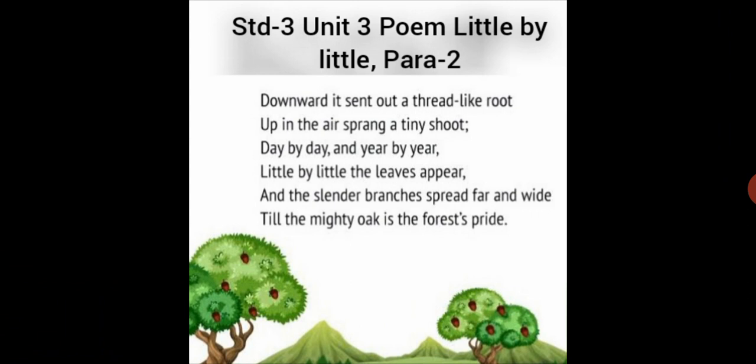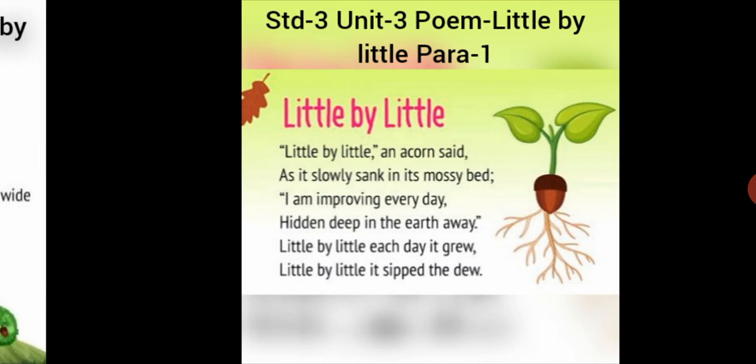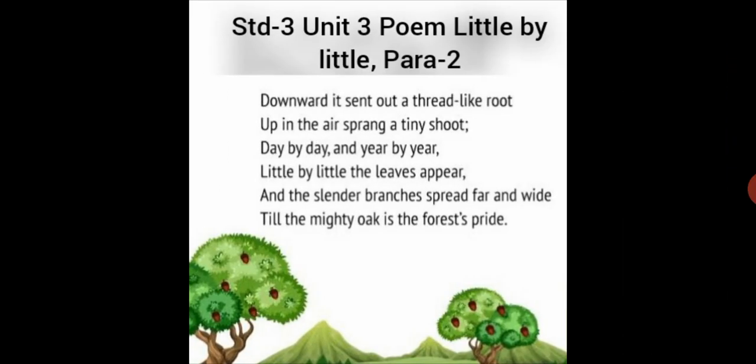Second, up in the air sprang a tiny shoot. Now here again you can see that the small plant which is growing upwards is known as shoot, and the roots and the thread-like things which are growing down, those are known as roots. Third line, day by day and year by year. Day by day and year by year means every day and throughout the year the plant is growing.